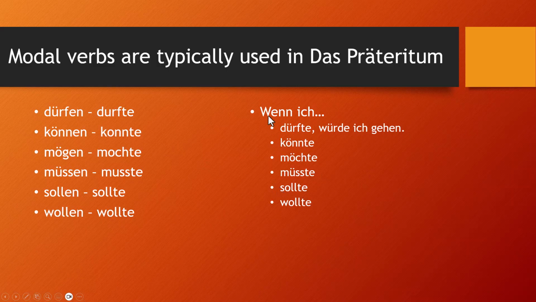So if I was able to, I would go. If I were allowed to, wenn ich dürfte, würde ich gehen. Wenn ich könnte, würde ich gehen. Wenn ich möchte. And you've probably heard möchte: Was möchtest du, what would you like? Well, we're not talking about the subjunctive. I'm just pointing out that the umlauts with the past tense form indicate subjunctive.